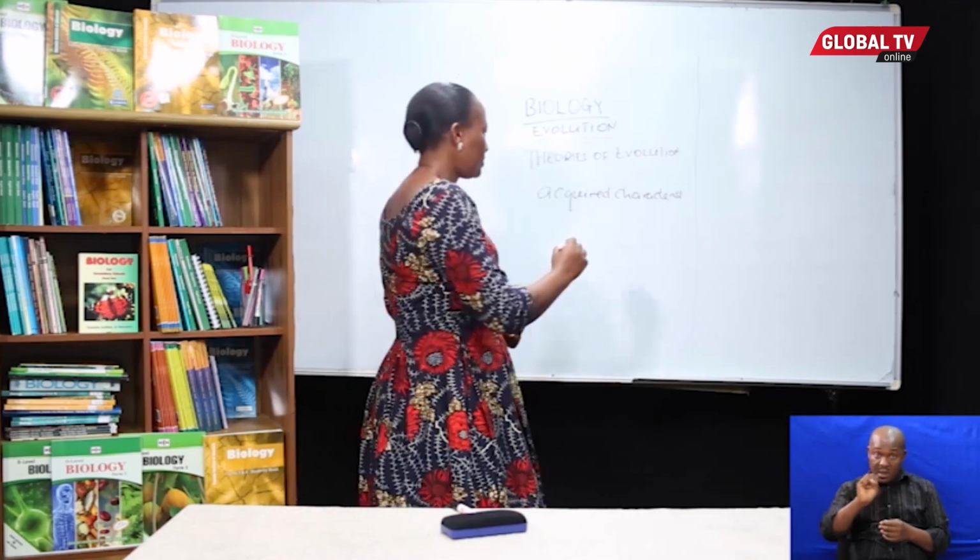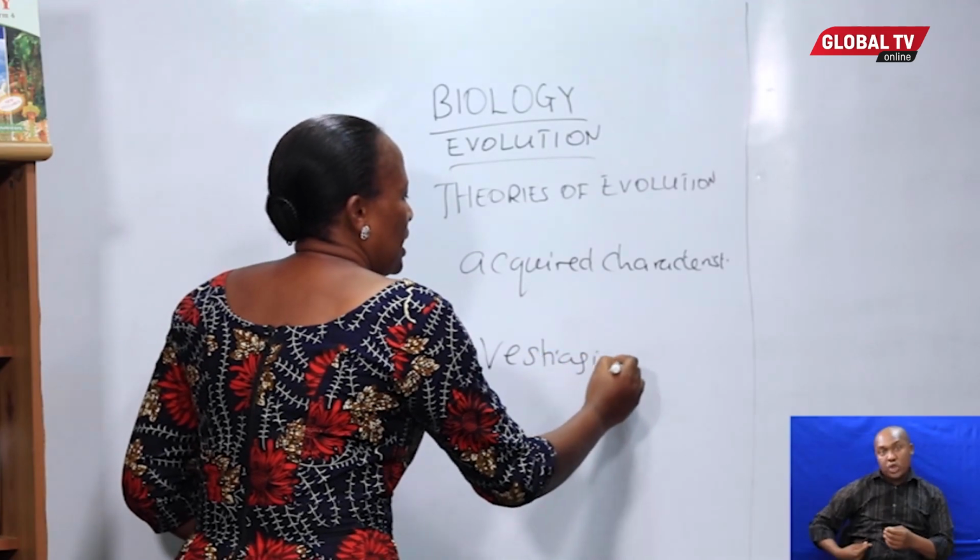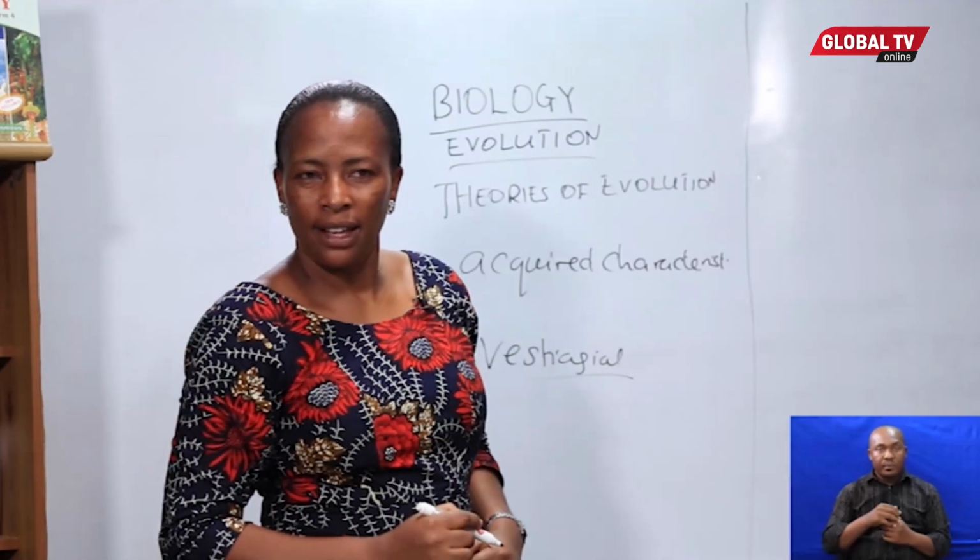And till today, we have our appendixes. They did not disappear, but they remain there as a vestigial structure. They didn't disappear, though they don't have anything to do in digestion.